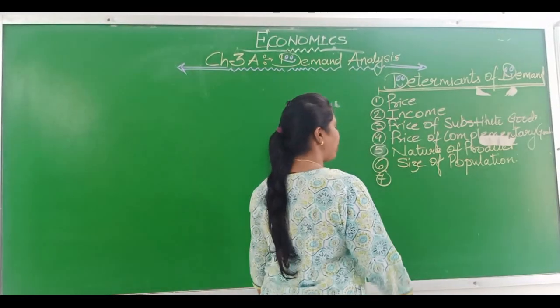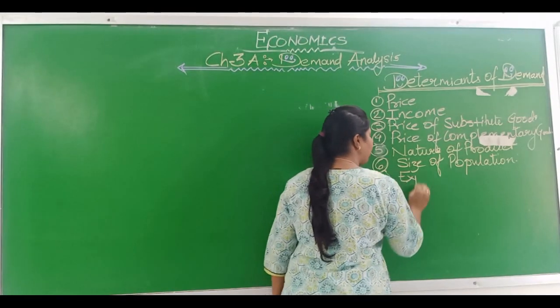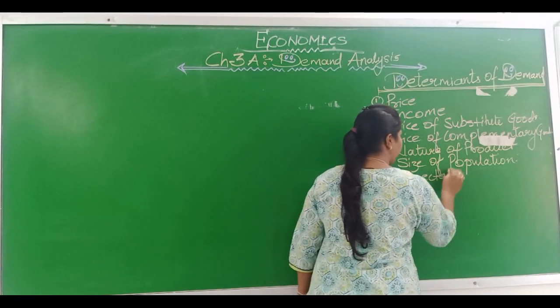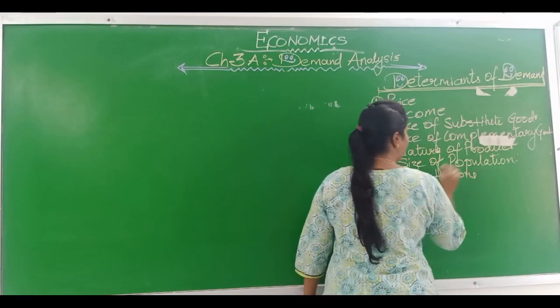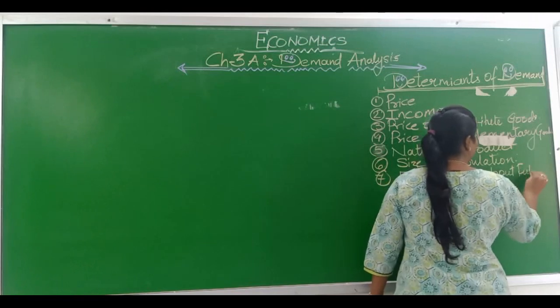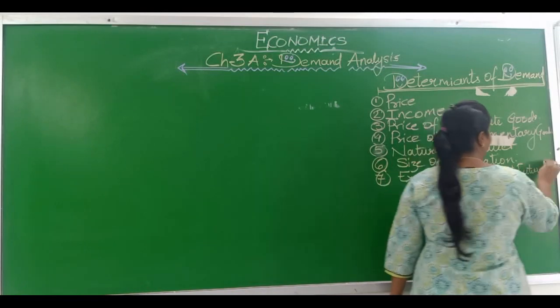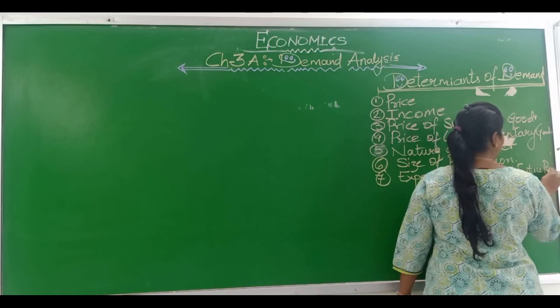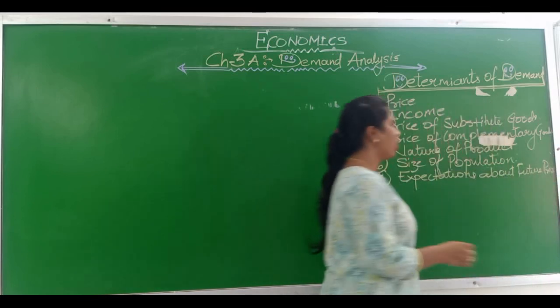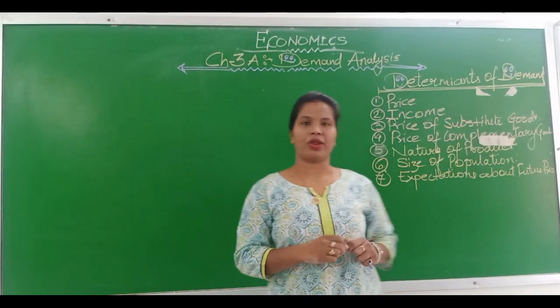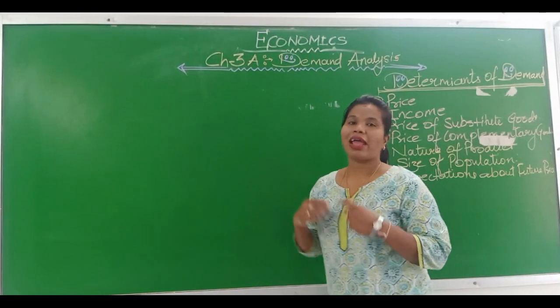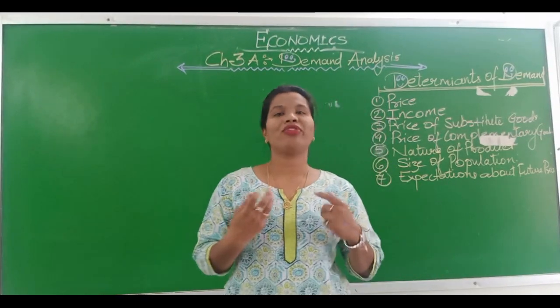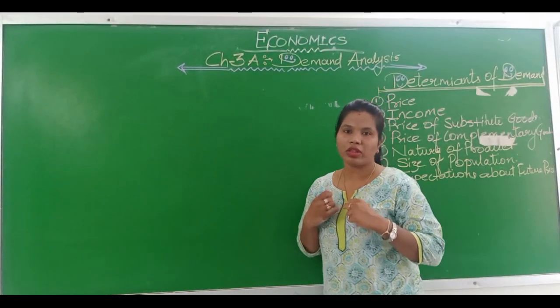Then expectation about future price. Suppose I am trying to invest in gold.